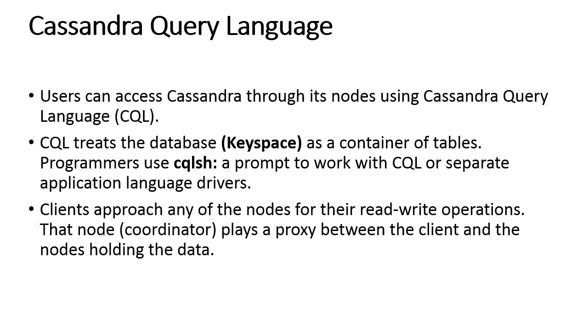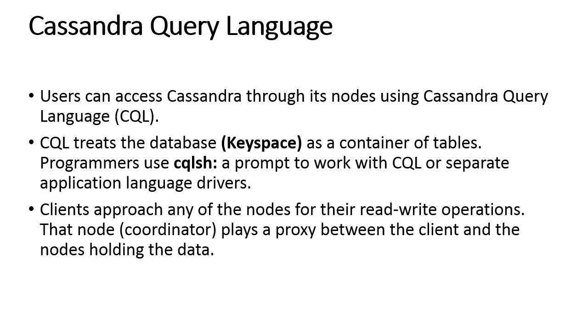And the memory table, as I told you, is a memory-resident data structure. After the commit log, the data will be written to the memory table. Sometimes for a single column family, there will be multiple memory tables also. SS table is a disk file to which the data is flushed from the memory table when its contents reach a threshold value.